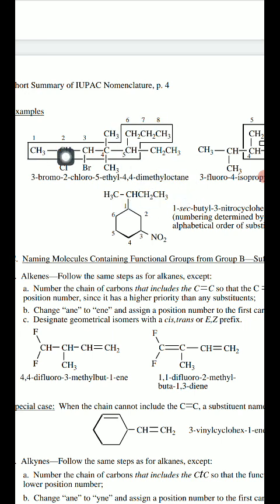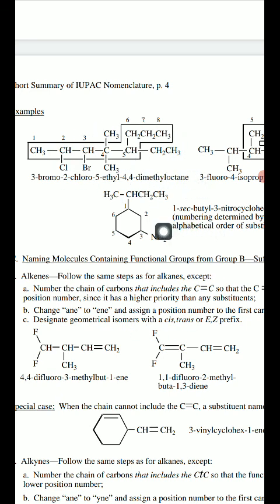All carbons have single bonds there. Now we have to see the position of the side chains. This is the ethyl one, this one is methyl, this one is methyl, this is bromo, and this one is chloro. According to the alphabetical order rule and the locant set rule, the possible name of this compound is 3-bromo-2-chloro-5-ethyl-4,4-dimethyloctane. So this is the name of this organic compound.